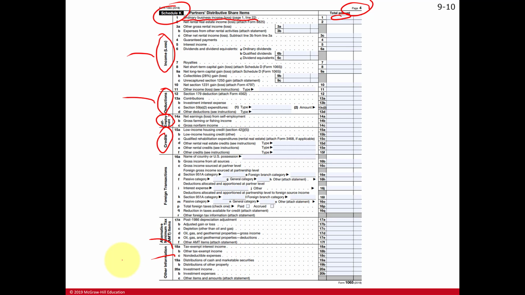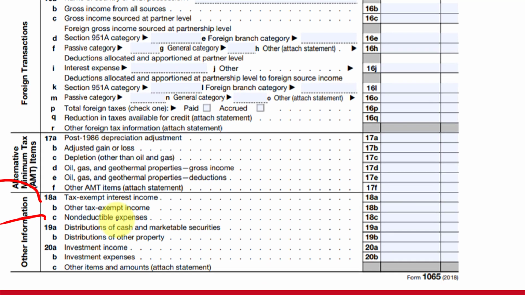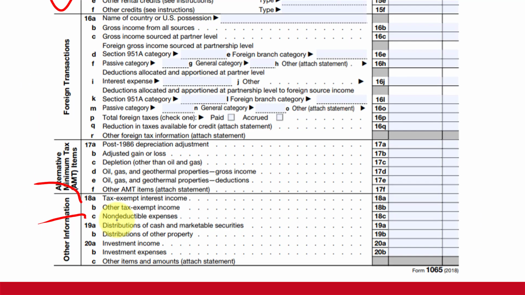Okay, and then let's see. Anything else I want to point out here in Schedule K? Let me zoom in here, especially at the bottom. I can't write here when I zoom in, but line 19 says distributions. This is the withdrawal of cash by the partner from the partnership. Could be cash, could be other property.